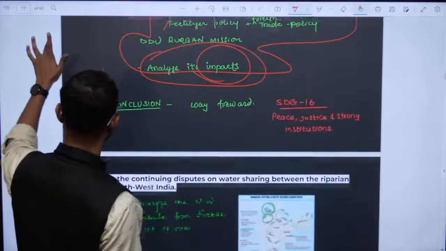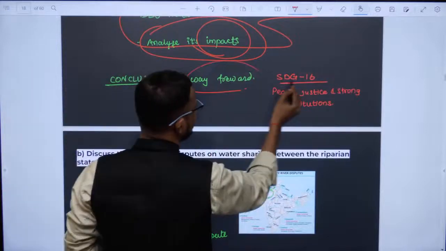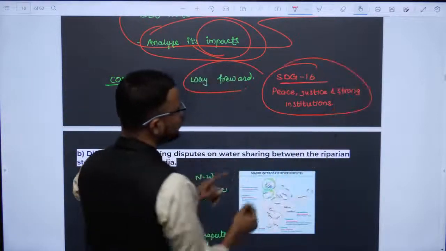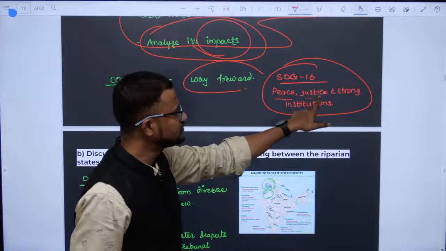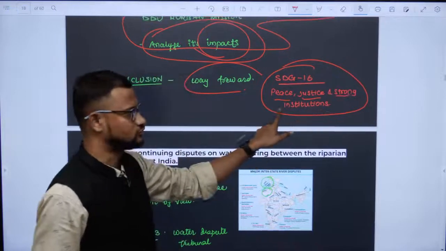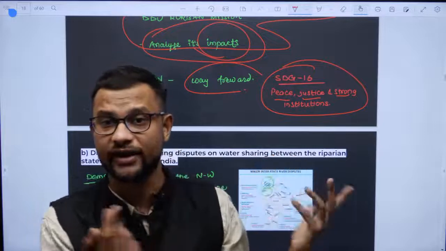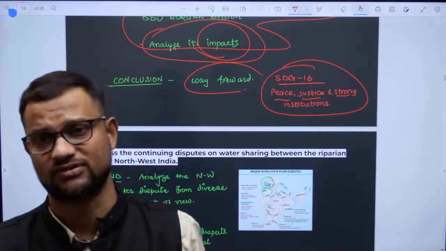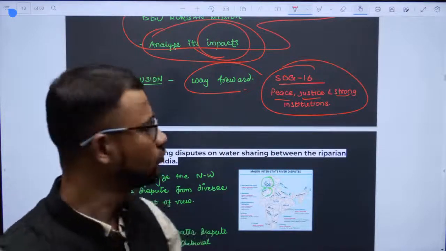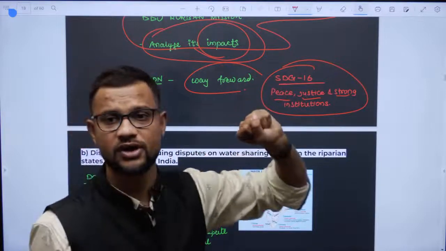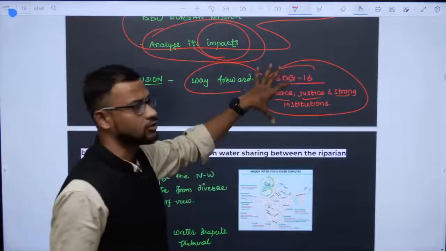Then again SDGs, way forward over here, write SDGs. What we want: peace, justice and strong institutions. Strong institutions for agriculture also, yeah, poverty and hunger eradication. Agriculture is the solution as such, right, technology and agriculture. So we want strong institutions, and then write accordingly.